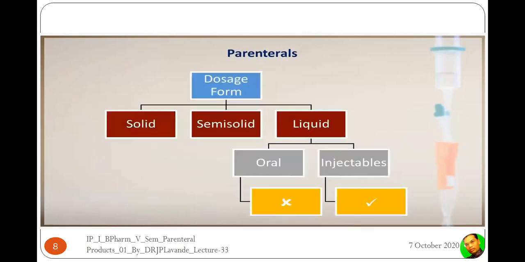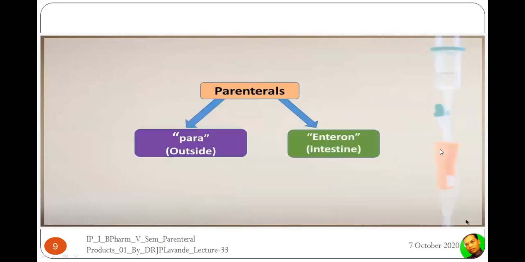Basically, as a dosage form, as I told you, there are solid, semi-solid, and liquid. In the case of liquids, the ones which are to be taken by the non-oral route are called injections or injectables, and in pharmaceutical terms they are called parenterals. So if we define the parenteral, these are the liquid dosage forms which are to be given by the non-oral route. That is the injectable, that is the parenterals.